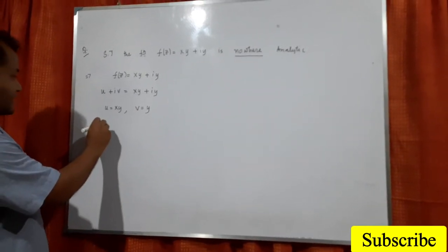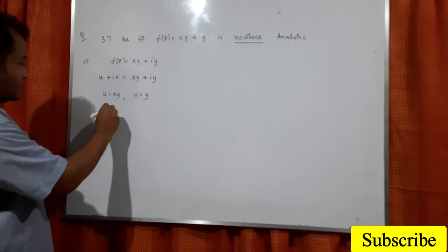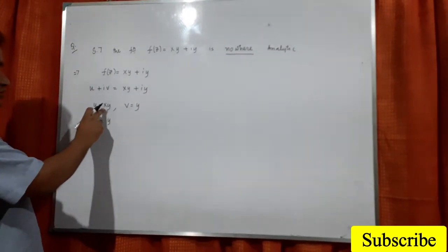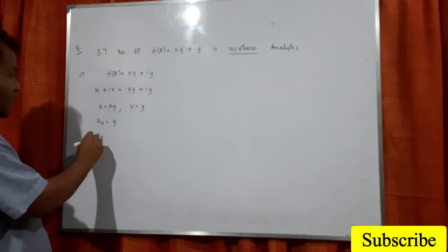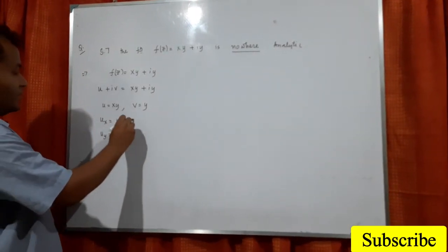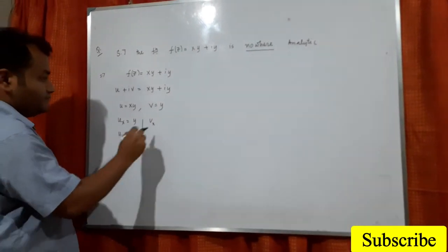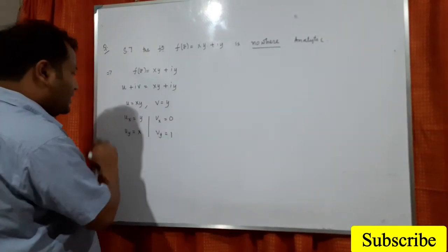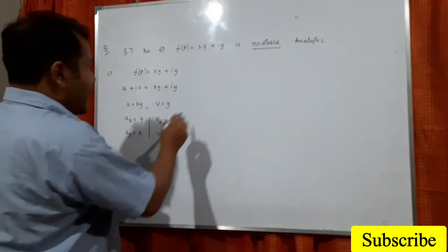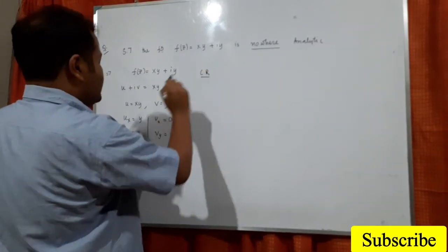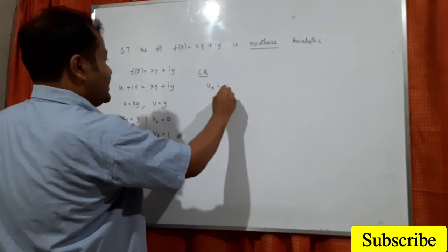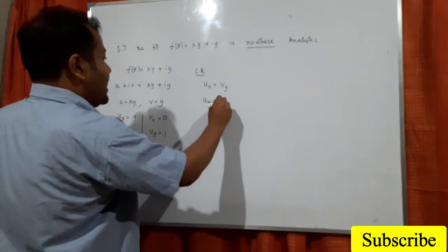So what is ux? ux is y, because the partial derivative with respect to x of xy is 1 times y. uy should be x. vx will be 0. vy should be 1. So now for the CR equation, you see ux equals vy and uy equals minus vx.